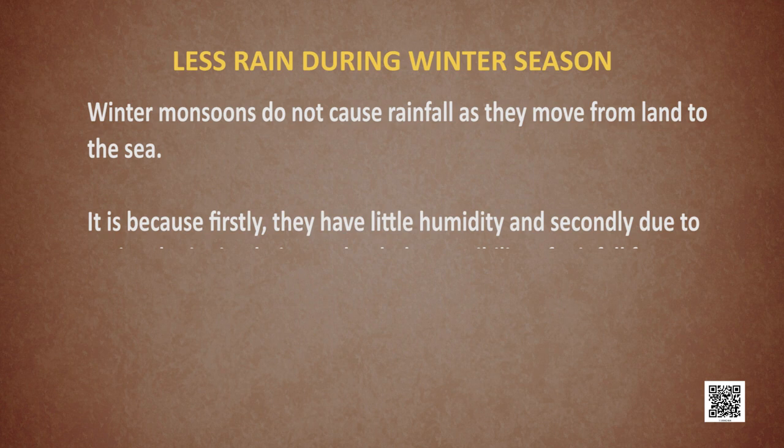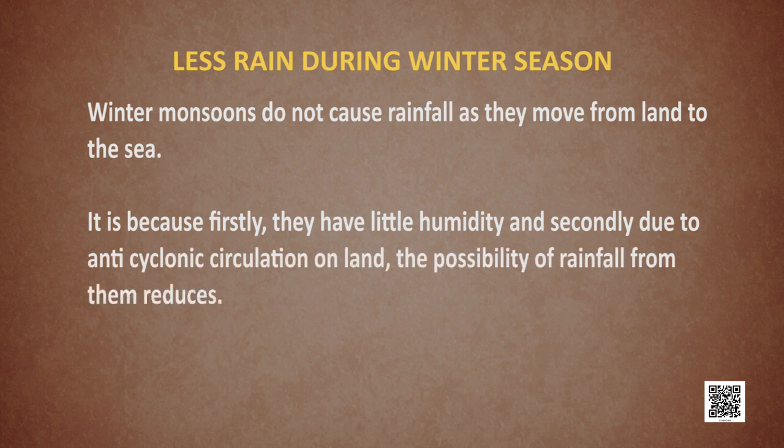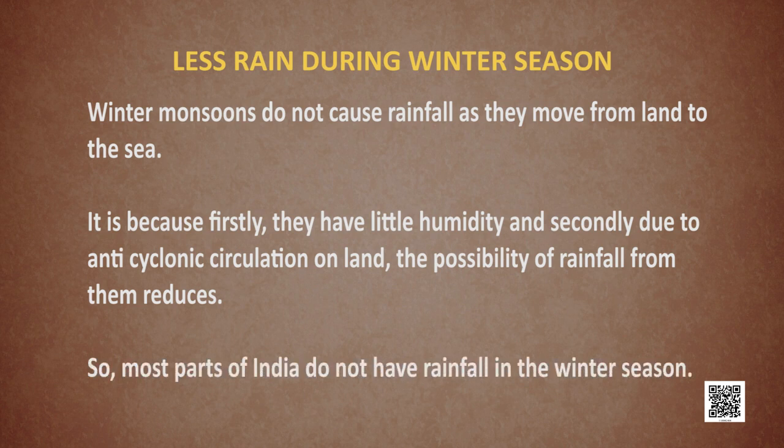Hence, they are dry. It is because they have very less humidity. Secondly, due to anticyclonic circulation on land, the possibility of rainfall decreases. So, most part of India does not get rainfall during winters. And this precipitation keeps on decreasing from west to east in the plains and from north to south in the mountains. The average winter rainfall in Delhi is around 53 millimeters. In Punjab and Bihar, it remains around 25 millimeters and 18 millimeters respectively.